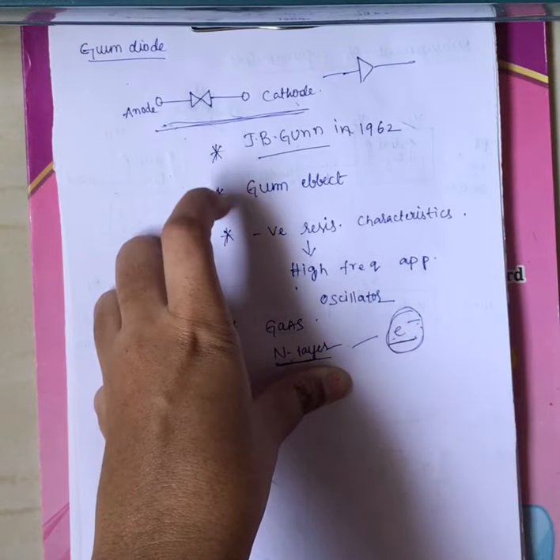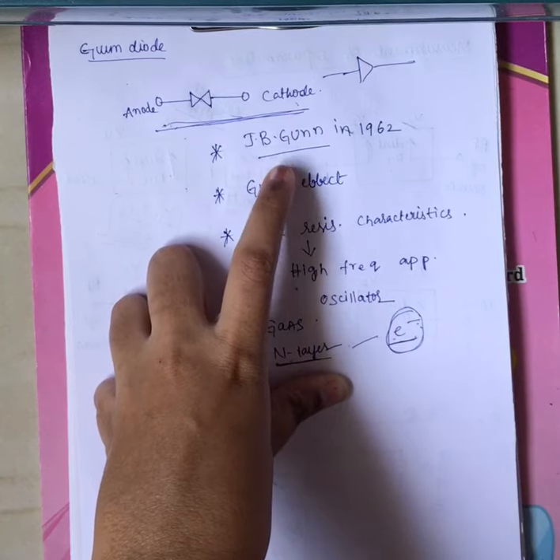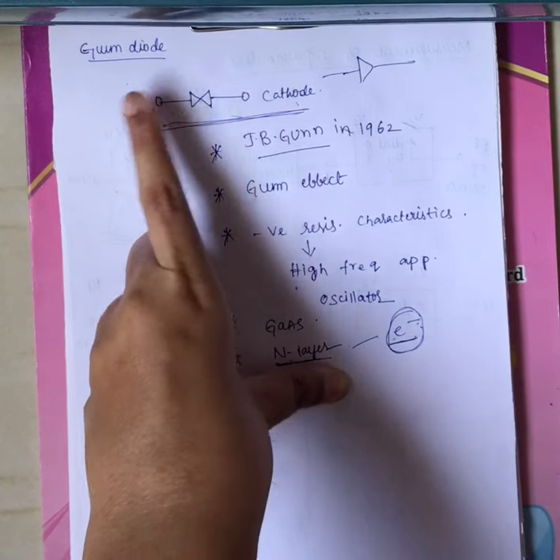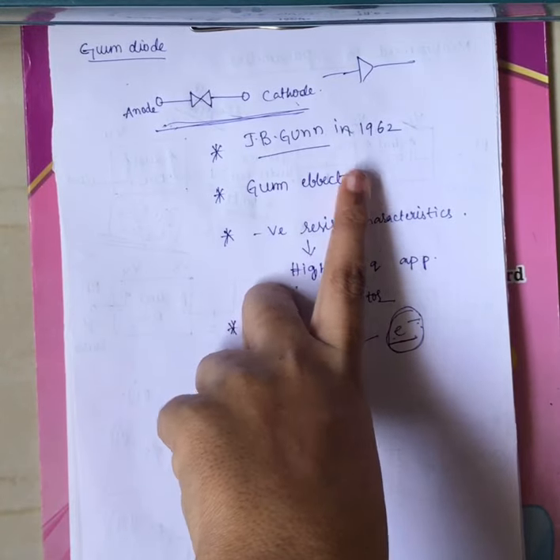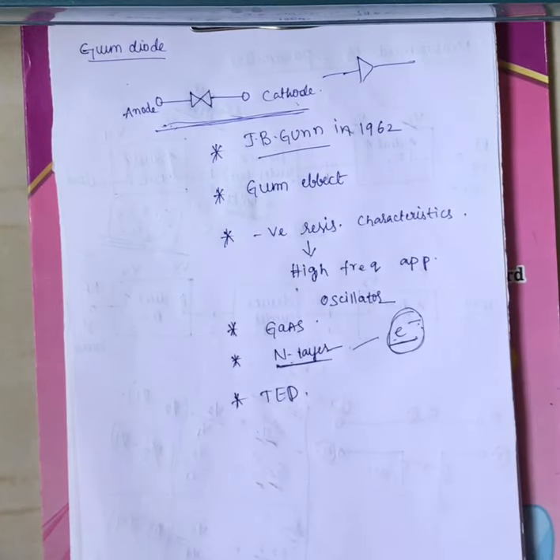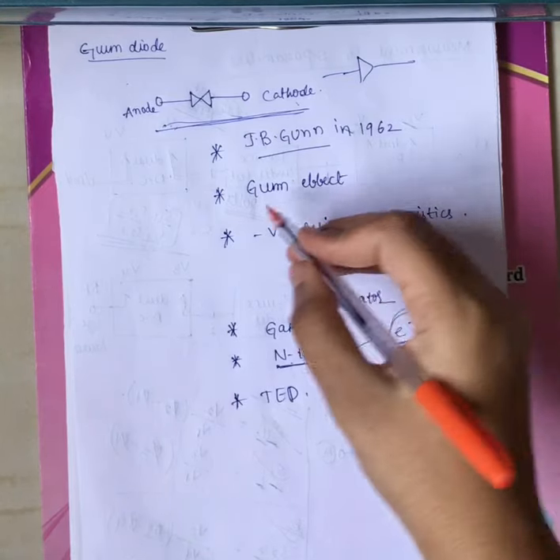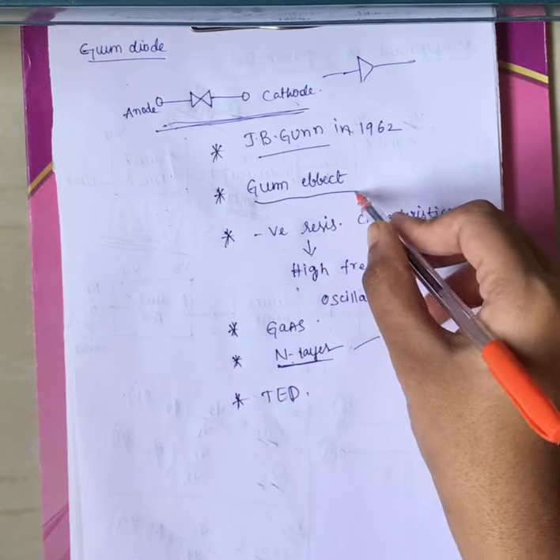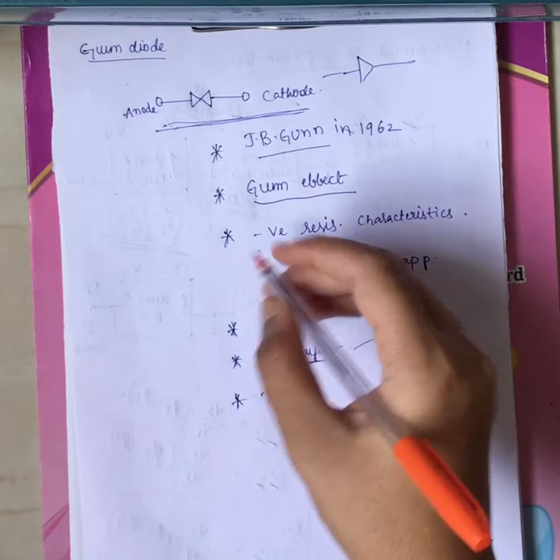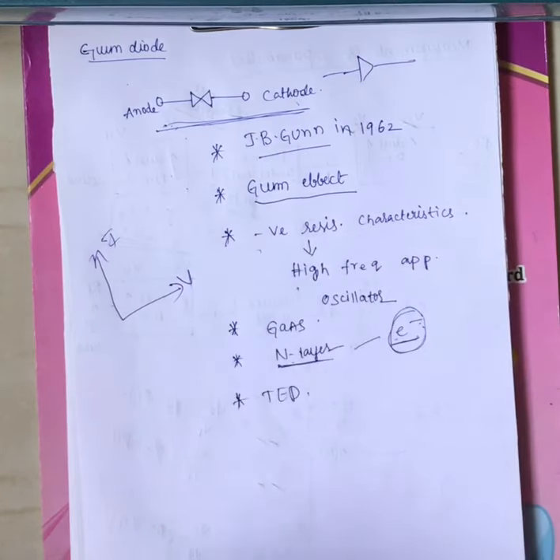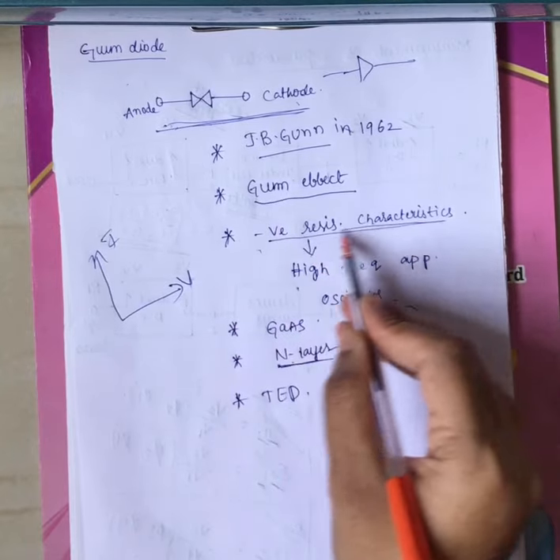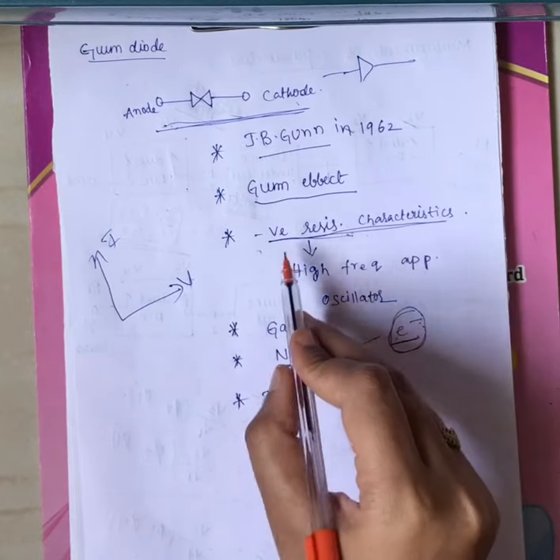Now this Gunn diode was discovered by the scientist J.B. Gunn, right? Because of his discovery the diode is named the Gunn diode, and his discovery was in the year 1962, right? It works on the principle of the Gunn effect, which we will see later. Now coming to the next point, if I draw the I-V characteristics for the operation of your Gunn diode, it will show a negative resistance characteristic, which we will see later, right?